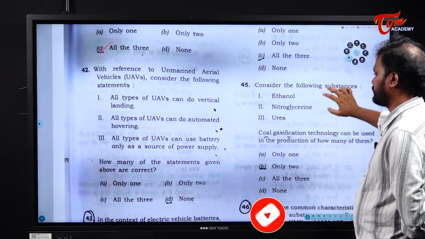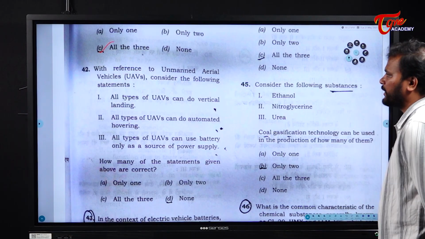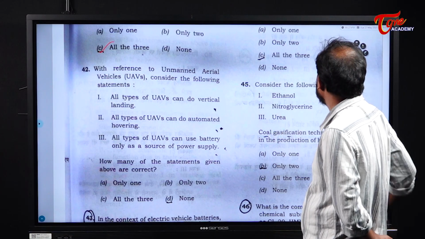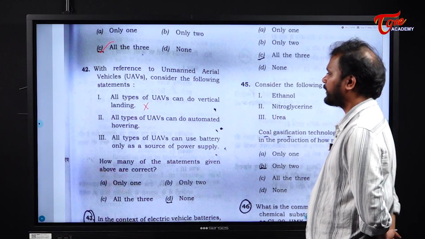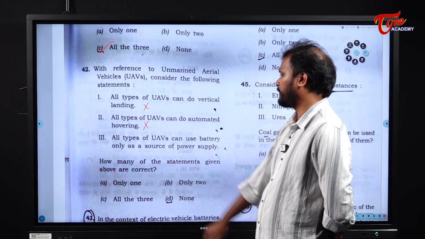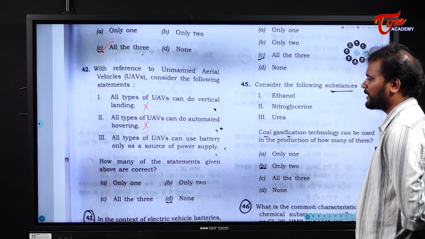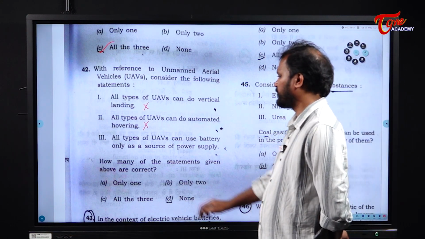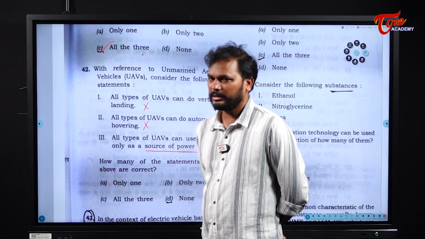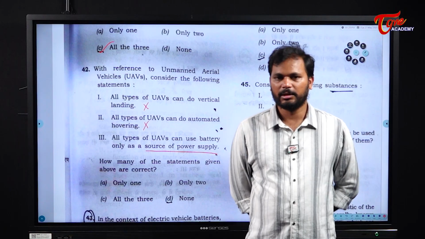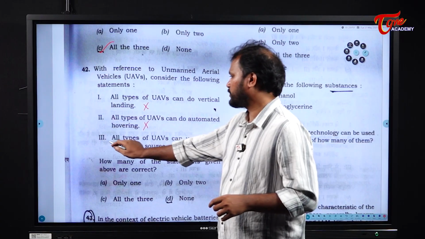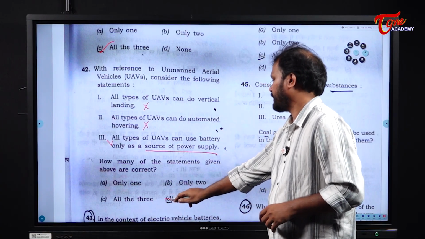Next. With reference to the unmanned aerial vehicle, consider the following statements. All types of unmanned aerial vehicles can do vertical landing. No, this is not right. All types of unmanned air vehicles can do automated hovering. This is also not right. Next. All types of unmanned air vehicles can use battery only as a source of power supply. See, if they use only battery as the source of power supply, obviously the maneuvering, or the power with respect to them will not be that huge. So this is also not right. So answer is none. Clear? Next.